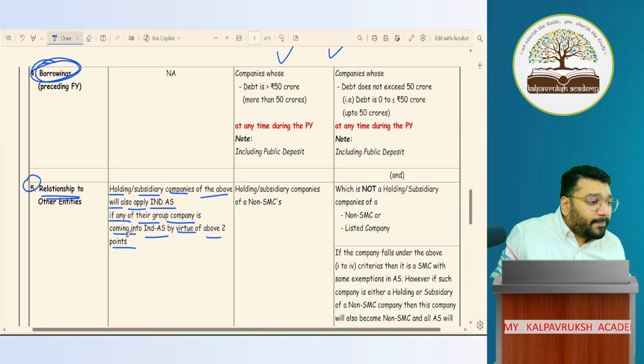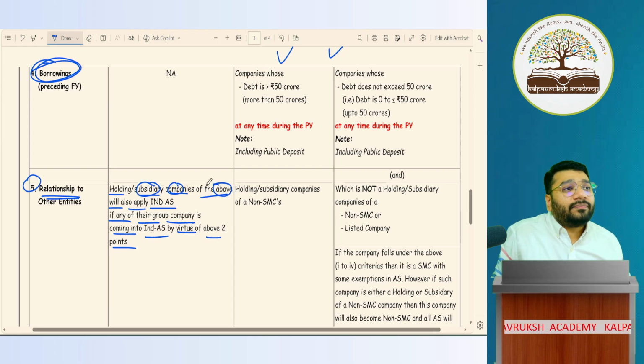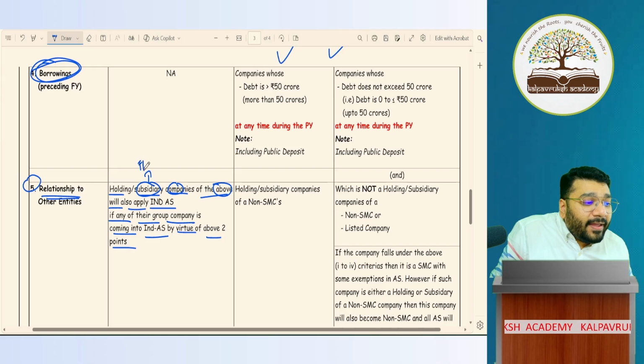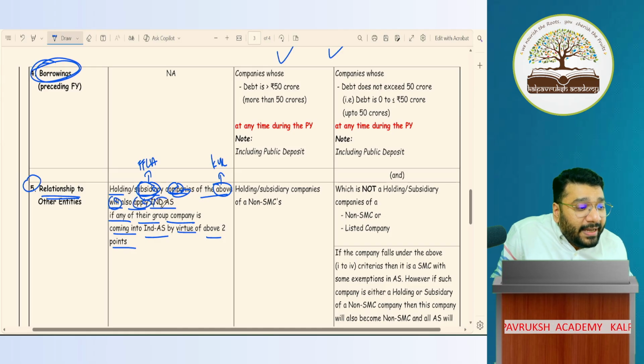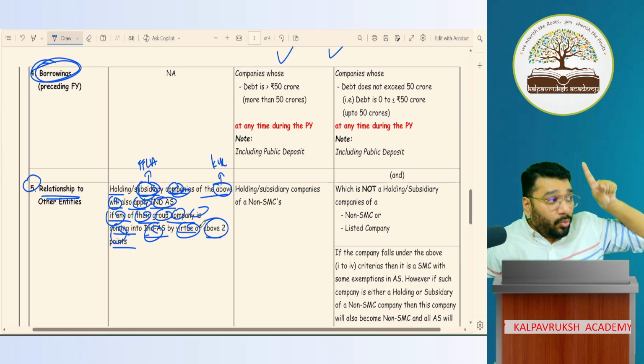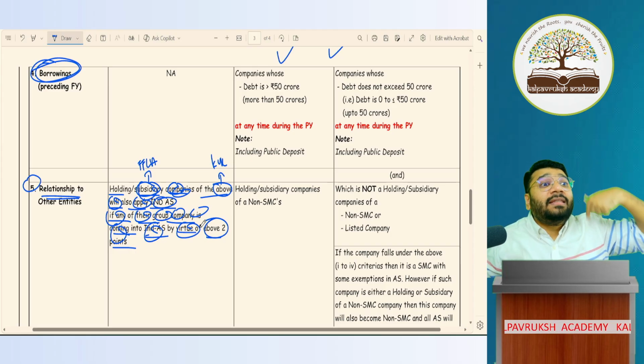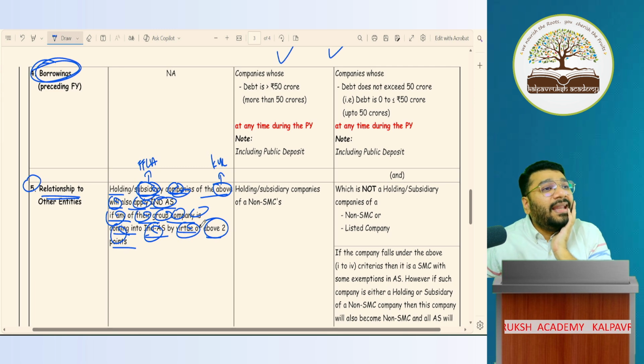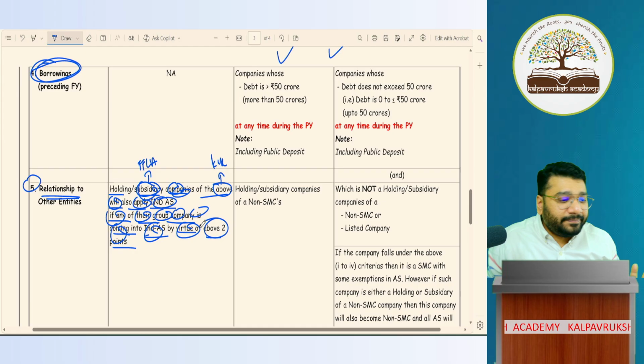Now come back here. Subsidiary company of the above. Who is subsidiary here? FFLA is the subsidiary of the above. Above, who is holding? KVA. So a subsidiary company will also apply Ind AS if any of their group companies come into Ind AS by virtue of the above two. Because KVA is listed in point number 1, they have to apply Ind AS, which means their subsidiary also has to apply Ind AS. Got it?